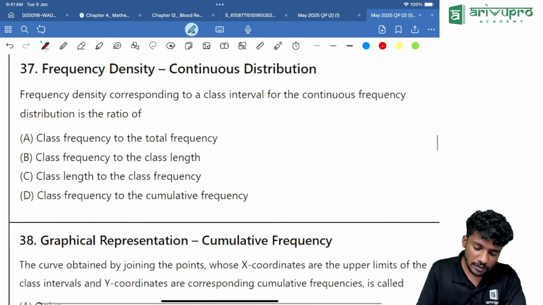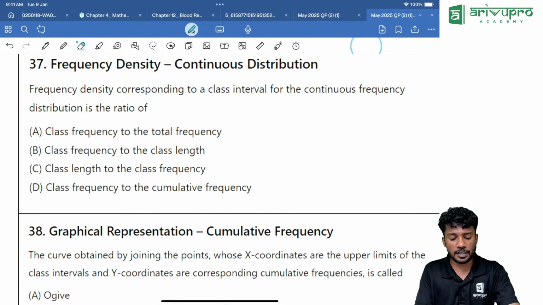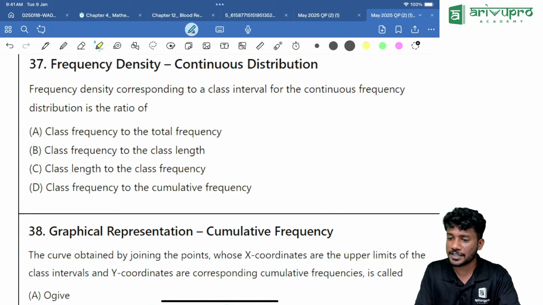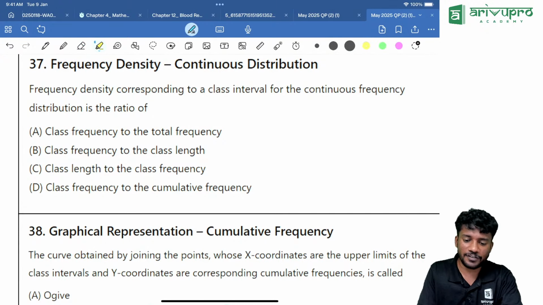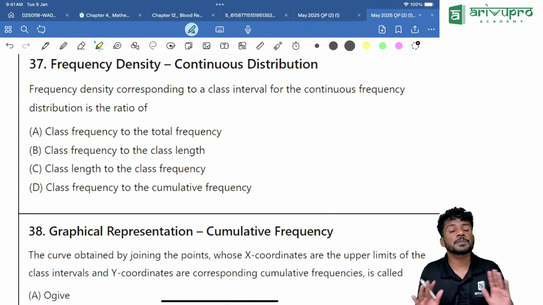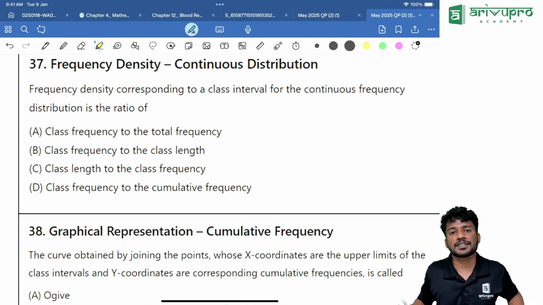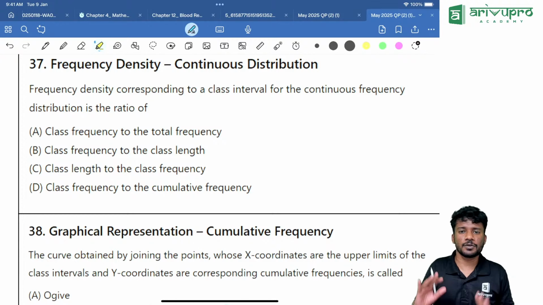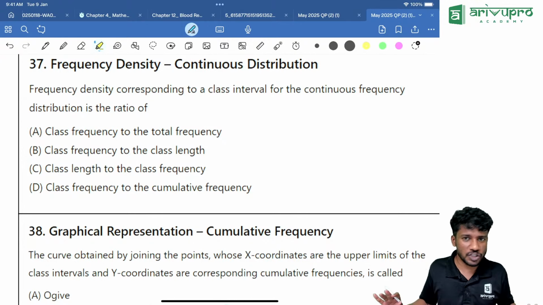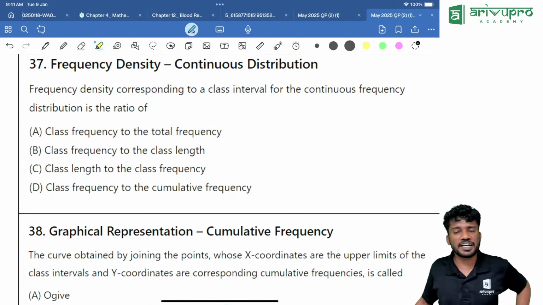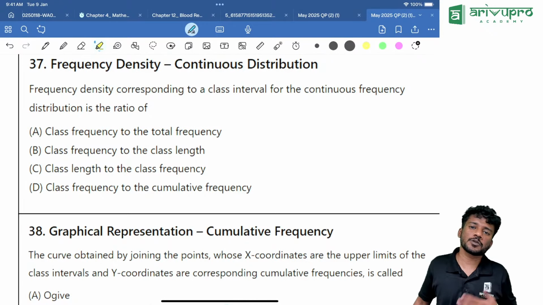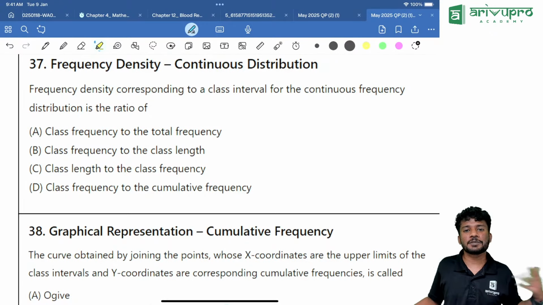Now we are going to the 37th question, a direct question. Everyone, how was the exam? If you look into it, most of the questions were very direct. You might feel that a few of the questions were very lengthy, and because of that your confidence went down. That should not be the case. All the time, 60 questions will be easy, 40 questions will be medium and difficult. The pattern won't change. The statistics part was very direct, and if you had the basic equations and a few theory, you would have got like 40 marks itself.